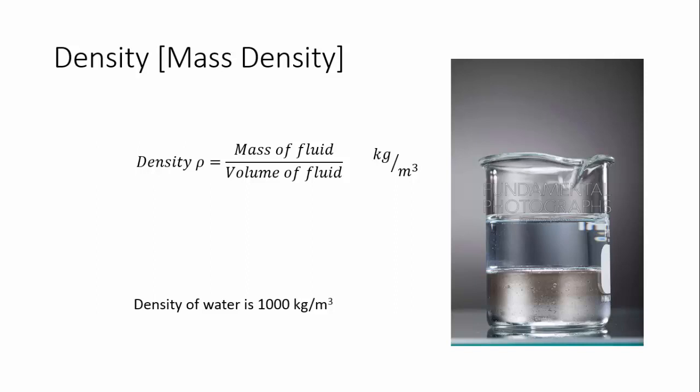That is one property. And another property that we can observe from this image is density. As the density of the mercury is very high, it stays down, and as the density of water is relatively lesser than mercury, it floats up. So that's why the water is on the upper side and mercury is on the lower side. So let us focus on density here, and we will see some other properties related to the density.